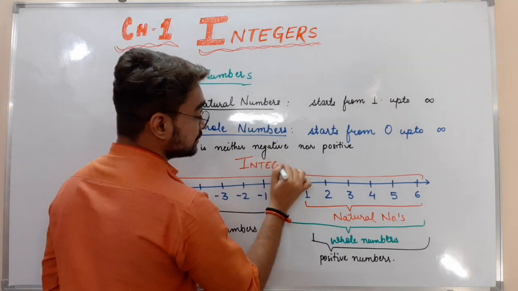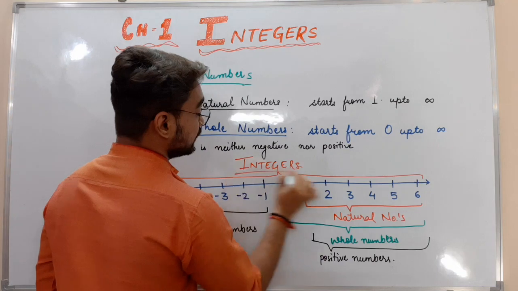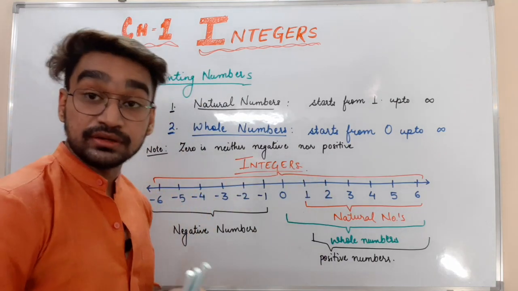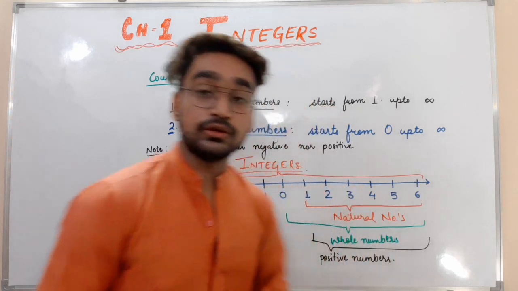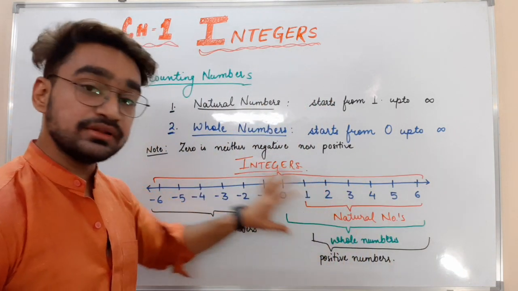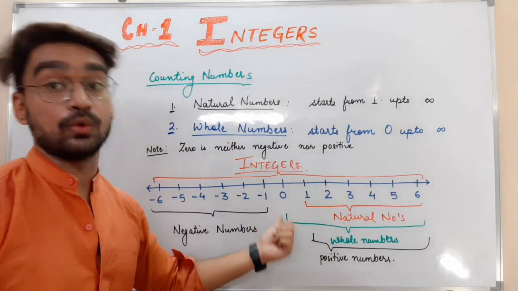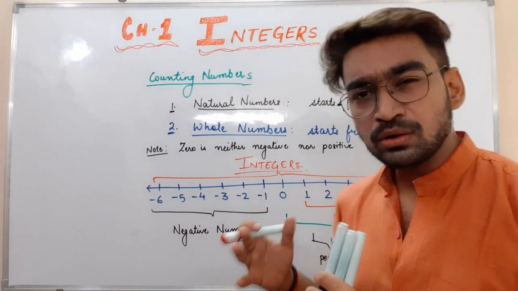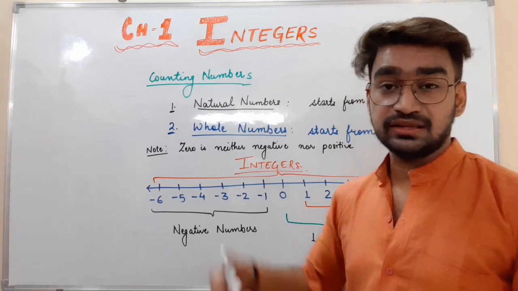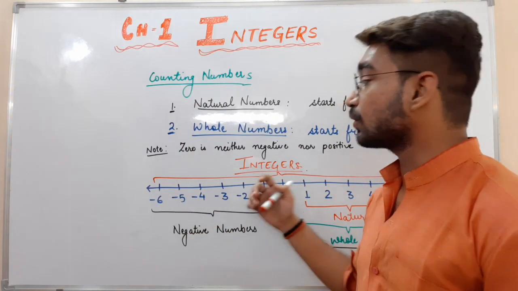Integers means the combination of the positive, the negative, as well as 0. So integers means positive numbers, negative numbers, including 0. So what are integer numbers? Integer numbers are all the numbers which we know, either a positive number, a negative number, or a 0.